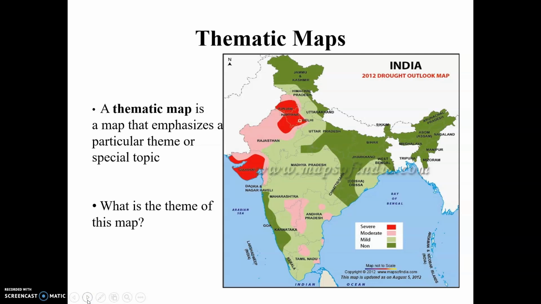Now we are talking about thematic maps, and the first and foremost question that is asked in the descriptive type of examination on thematic maps is: what is the theme of this map?